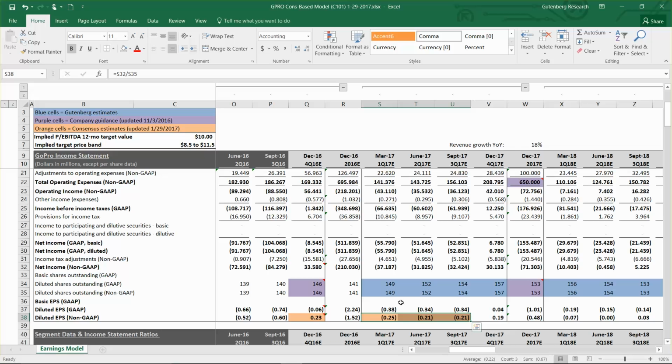And so that's basically saying that the consensus is, in fact, in line with management's guidance at this point. But every time there's a press release, management gives updated guidance, so we'll need to update this model once the release comes out. And if you'd like, you can download this model and plug in your own assumptions and see what the impact is on overall earnings and valuation.